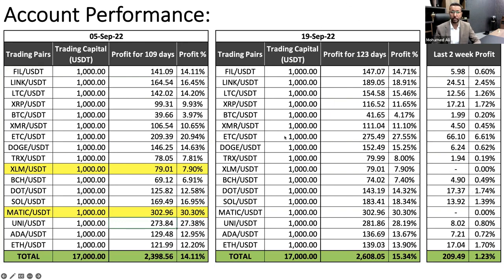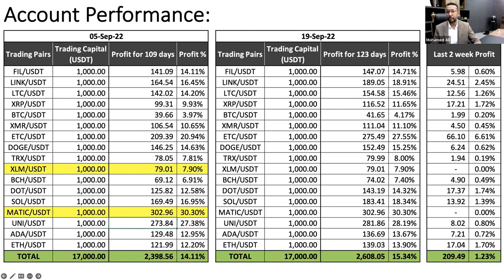Now, before getting to this, those two coins that I have highlighted in yellow, there was a mistake in the last call. In the previous call where we made the review, the numbers were showing a little bit bigger than what they're supposed to be. And we revised that, and now I'm reflecting the correct figures. And that's one of the reasons why we postponed doing the performance review in the last call, because we wanted to ensure that these numbers have been corrected, because they were having some issues.